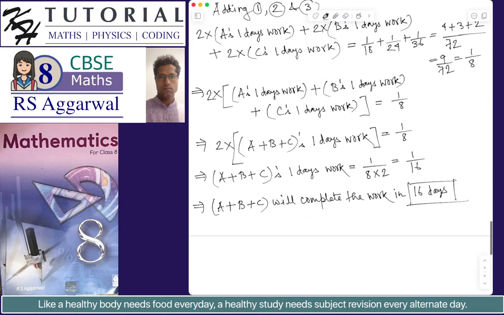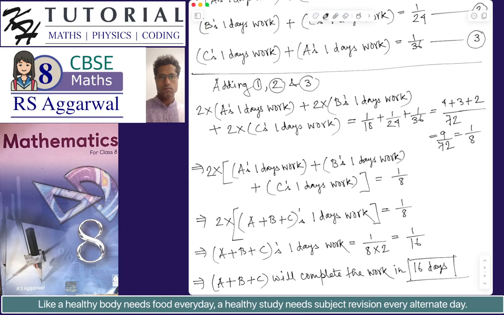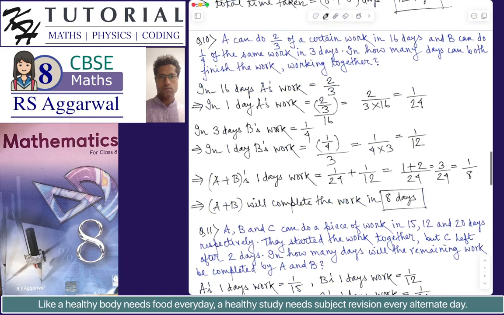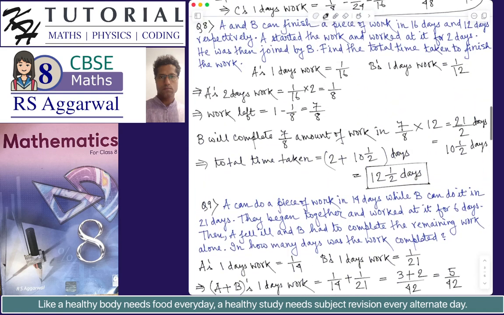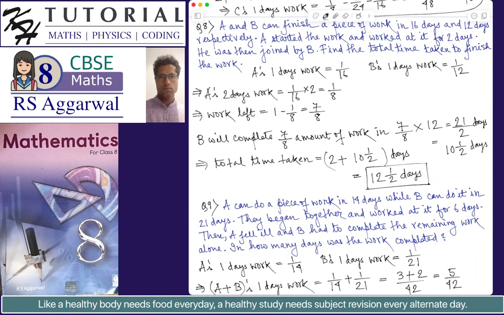16 days is the answer. Okay, so this brings to an end solving the selected problems of exercise 13A. These problems are based on whatever concept we have learned, that is the 2 general rules for finding problems in time and work. The only topic left is how cisterns and pipes work, their working principle, which should also be based on these 2 general rules.